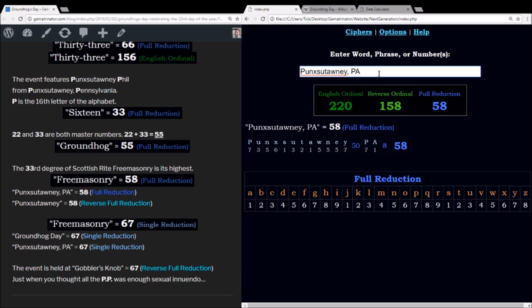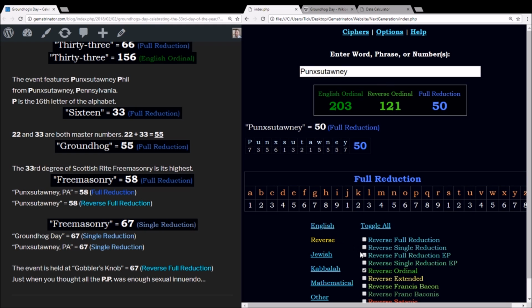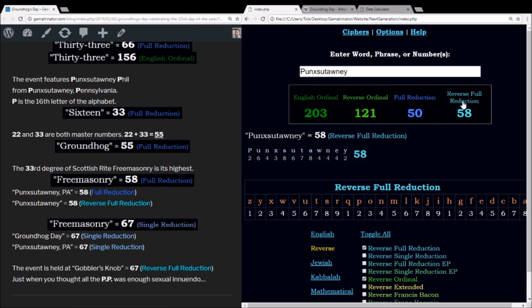In fact, if you take out the PA and flip open the cipher called reverse full reduction, which is the same thing as full reduction, this time we're using the reverse alphabetic order. So here, Q is the 10th letter. 1 plus 0 is 1, so Q is only worth 1. So in this method, Punxsutawney sums to 58.